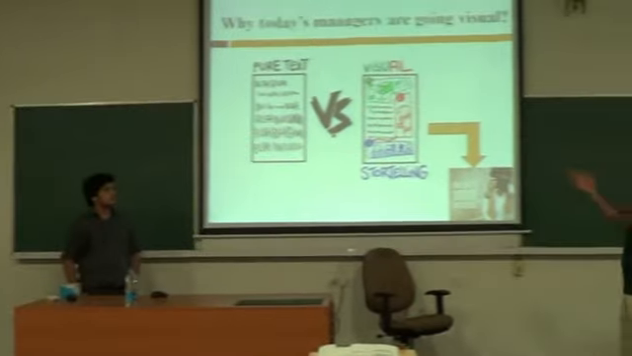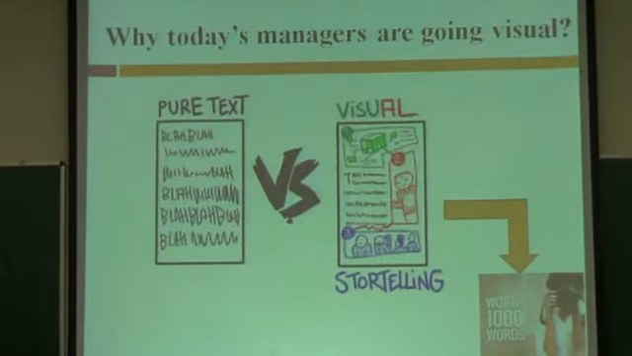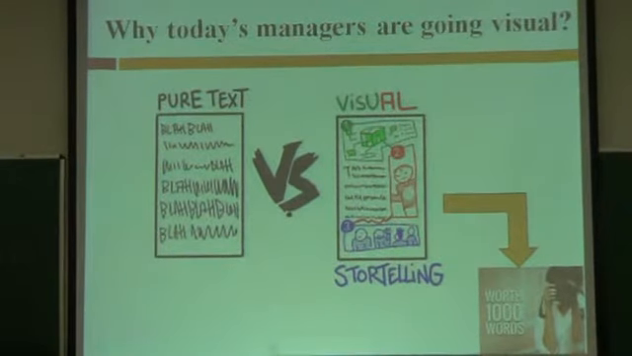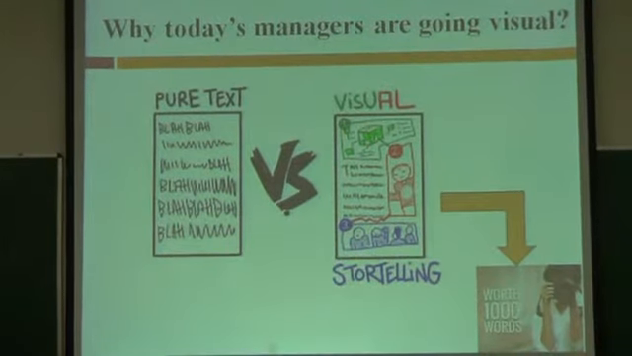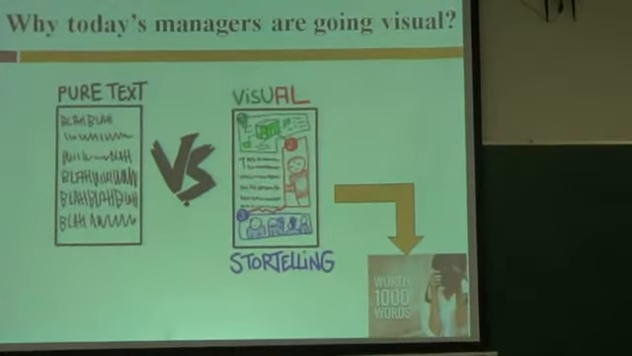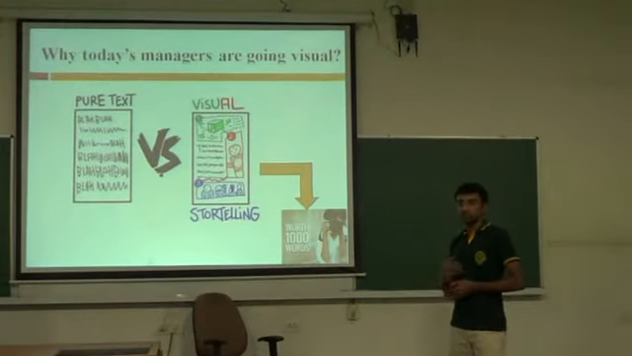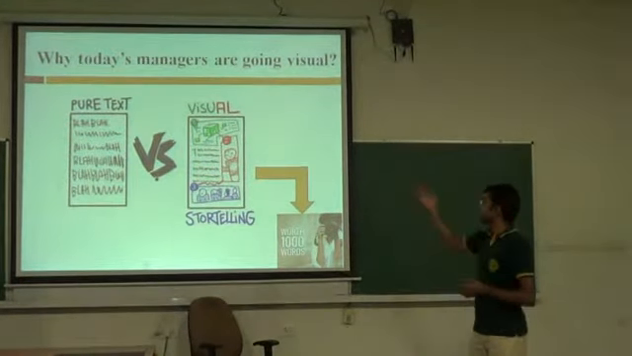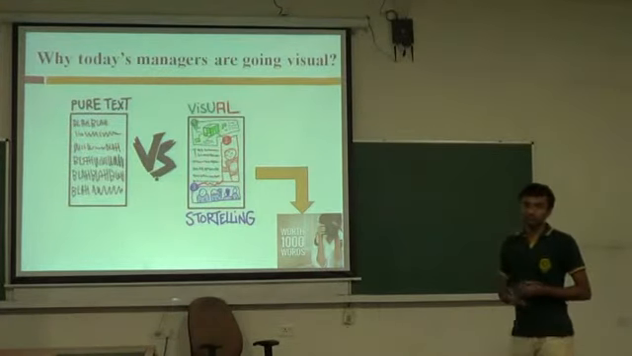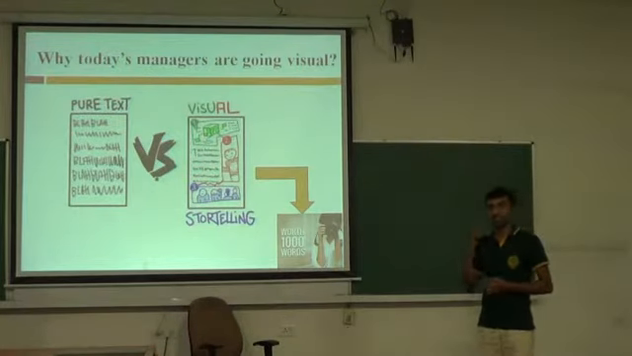We'll first analyze why today's managers are going visual. So we will compare text and visual, and how visual is more impactful. Text is more of a monologue, it fails to communicate the message to the audience who is reading the text, who is not able to get the 100% message. But visual is more like storytelling. Visual affects the cognitive and emotional aspects of humans.